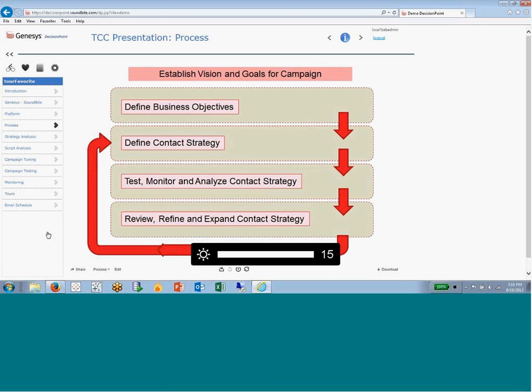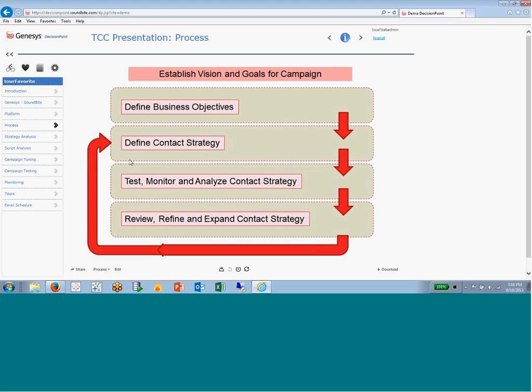So the first thing we want to do once we've defined that business objective is define a contact strategy. How do we want to reach out to these individuals? Again, if we have a list of 100,000 customers that are late on their bill, what's the best way to communicate to them? Is it over the voice channel, or is text better? Should we try their mobile device versus their landline? What time of day and day of week is really best?